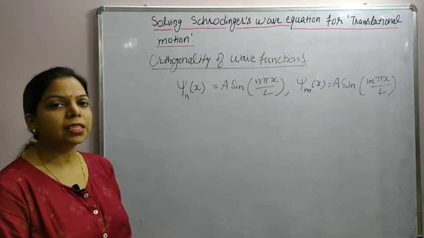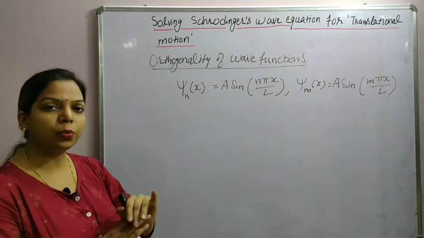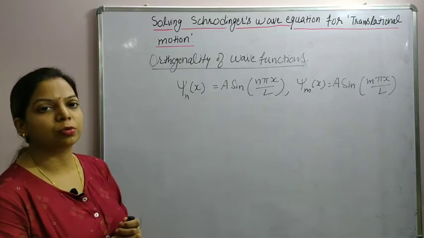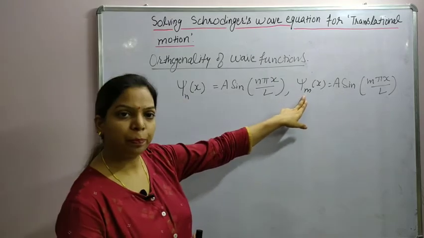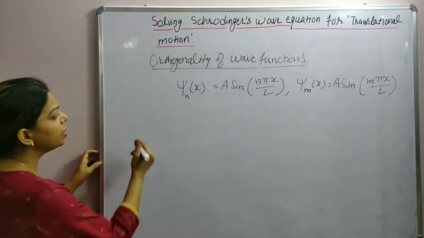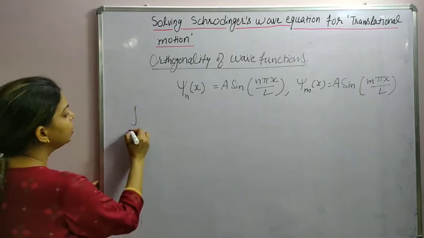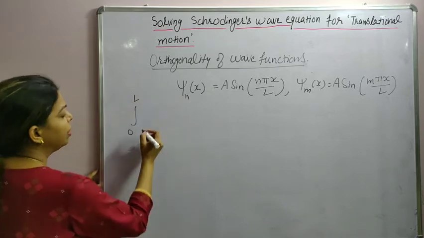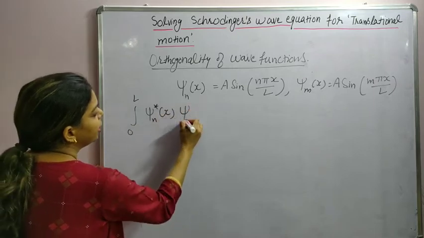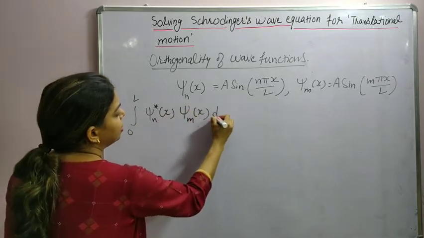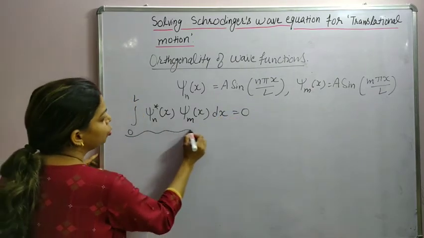The next important thing is, let's prove that the wave functions associated with the particle in a 1D box are orthogonal to each other also. So I have taken two different wave functions, n and this is m. What is the condition of orthogonality? The condition of orthogonality is within the confined limits, the integral of psi n star psi m dx has to be equal to 0. So this is the condition of orthogonality.